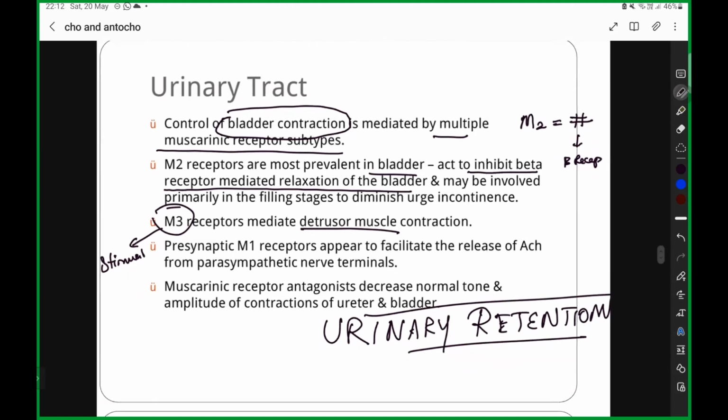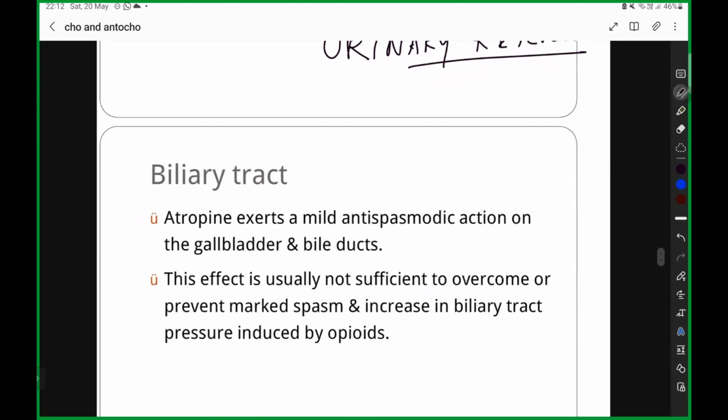Now the question is, is it going to be only your urinary bladder? No. Of course, at the first, I think Dinesh told it is not. It is going to act on the bladder, and along with it, it is going to act on the uterus. So visceral smooth muscle organs include your bladder and your uterus. Clear? Now, third thing is going to be biliary tract.